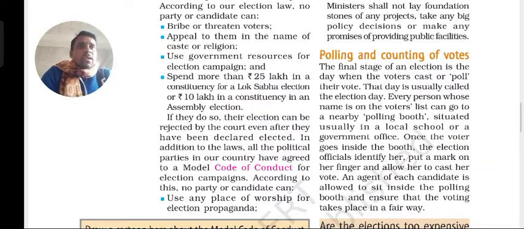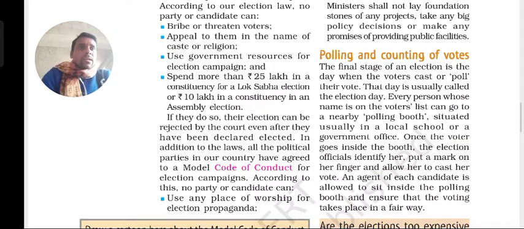Once the voter goes inside the booth, what happens? Let us look at it now. Once a voter enters the booth, the election officials identify her, put a mark on her finger, and allow her to cast her vote.